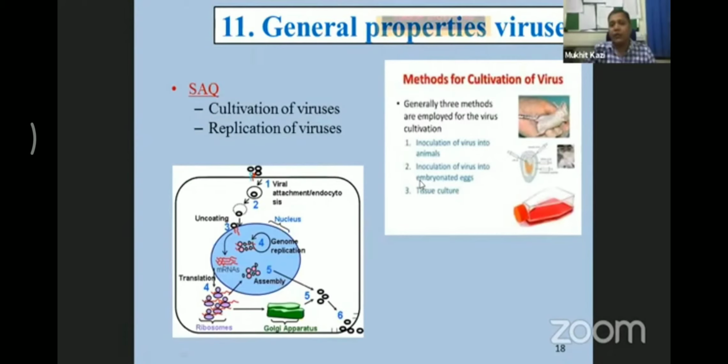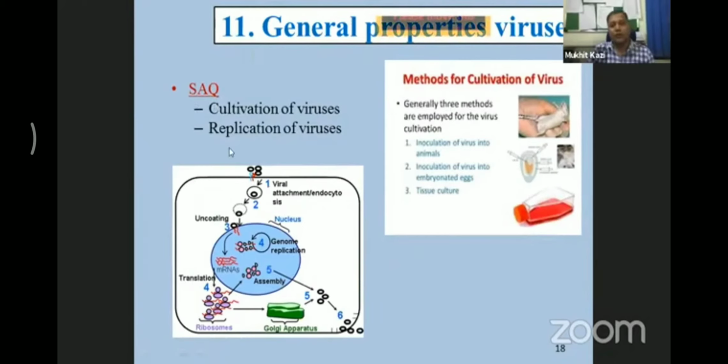And in the embryonated egg, I'm sorry for this picture, but you can see from the Anand Narayan or any other book, there are four different methods by which you can cultivate the various viruses in the embryonated egg. And in tissue cultures, there are different types of cultivation, like explant culture, tissue culture, cell culture. In cell culture, we have primary cell lines, secondary cell lines, and then continuous cell lines. This is how you need to elaborate. I have just given you the example. You need to elaborate each point in detail when you are attempting the SAQ.